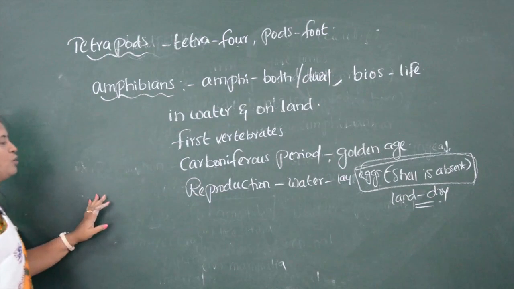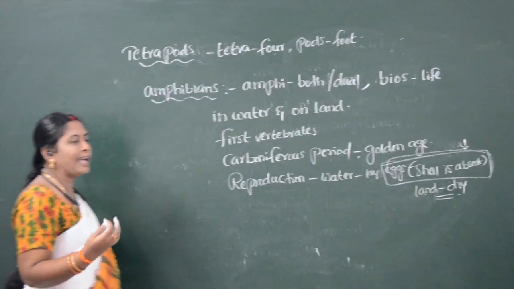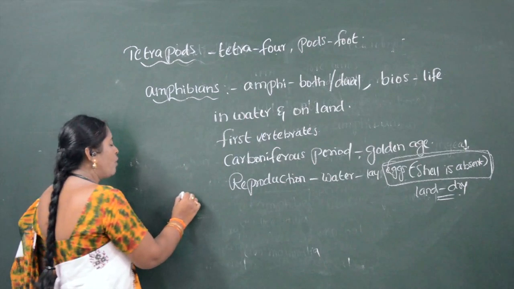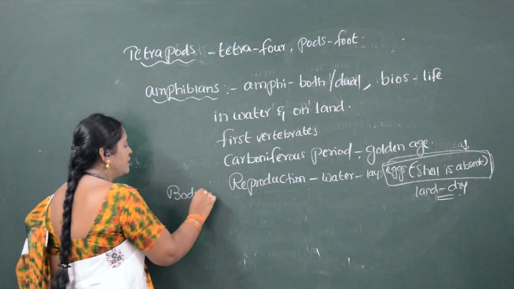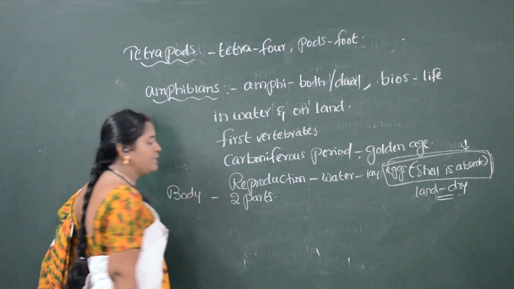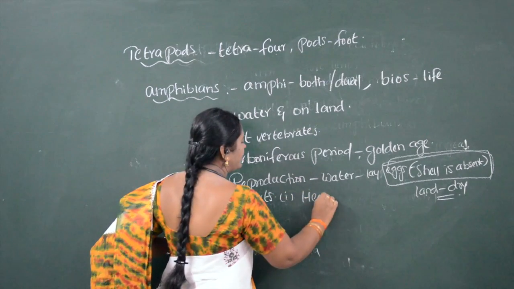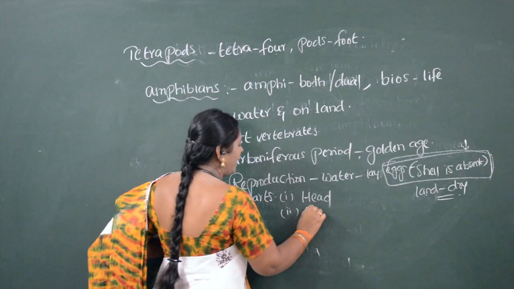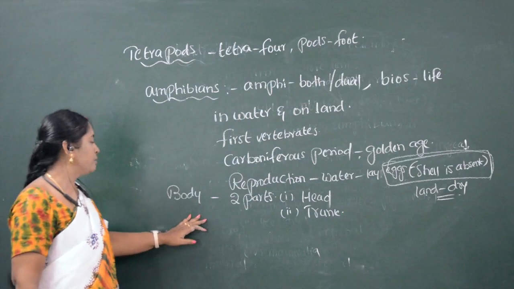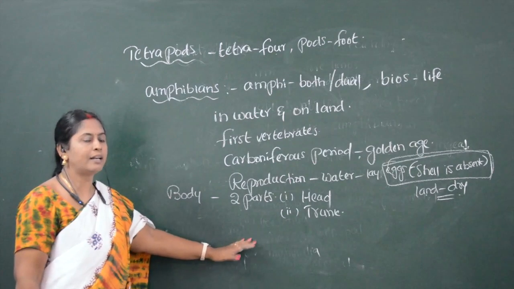Now we will see what the structure of amphibians is and what the general characters of amphibians are. If you see the body of amphibians, it is divided into two parts. One is the head and the other is the trunk. So the body is divided into head and trunk.